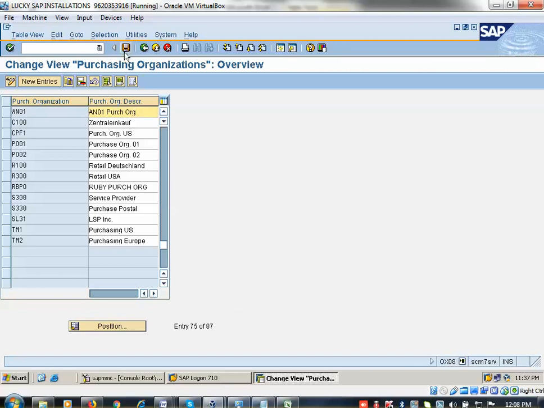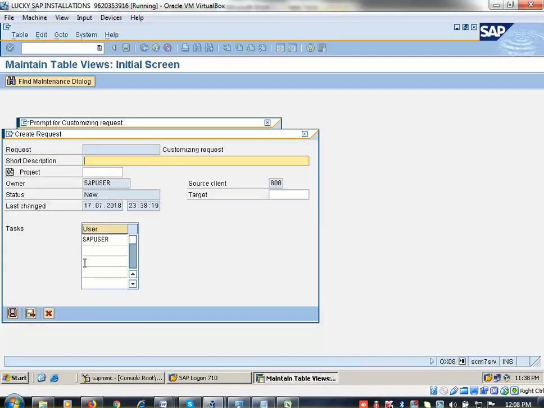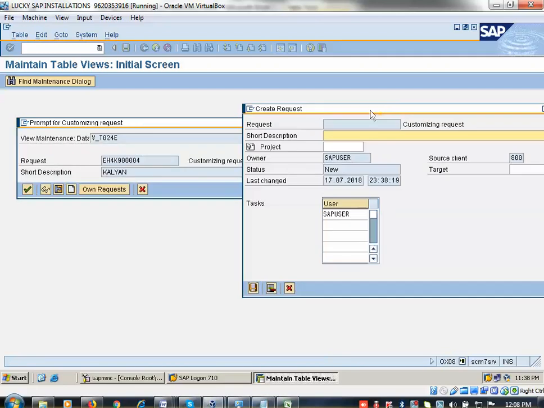Okay, first understand the basic. Click on save. So this window you did not see previously, because this is a consultant activity. Consultant activity means whatever changes you do, you have to record it here. Can you see here? Request creation. This is my request. Now at present Kalyan is available. The request number is available with the